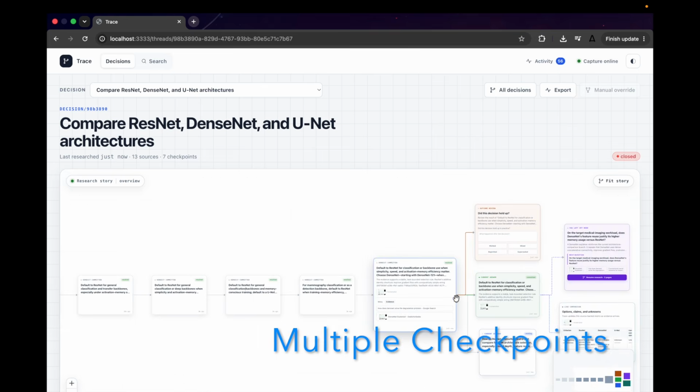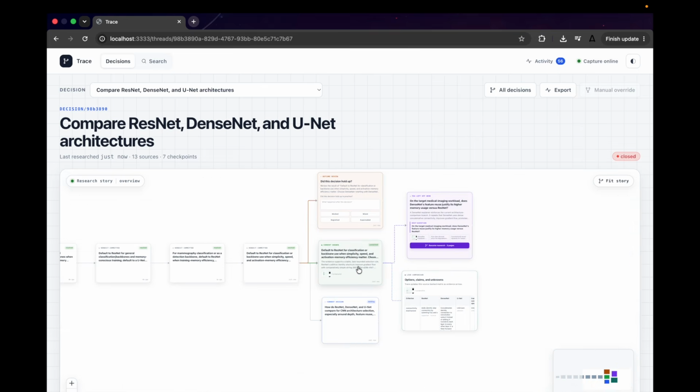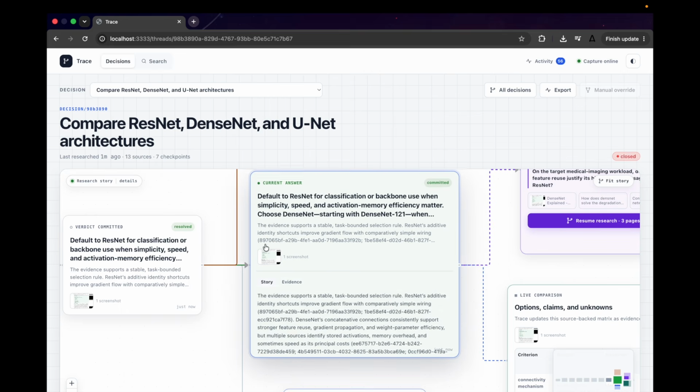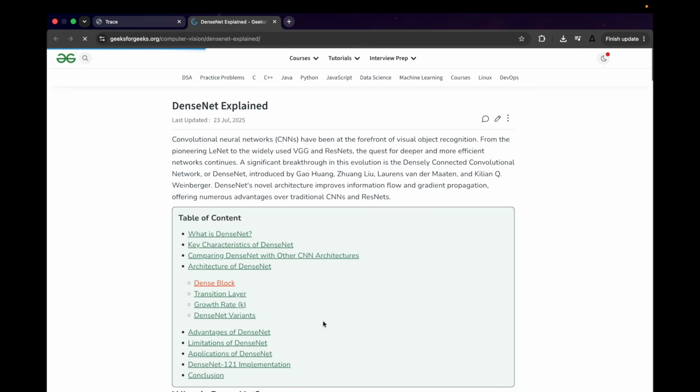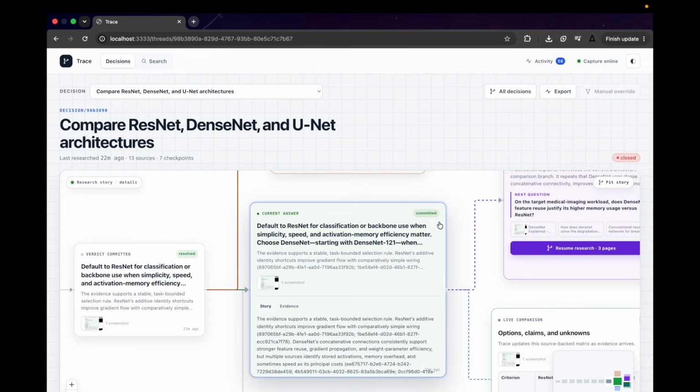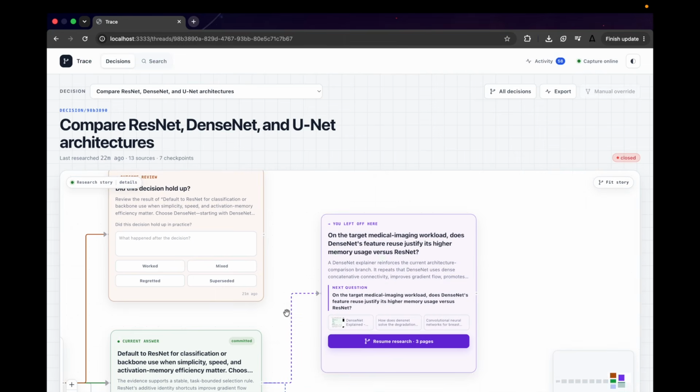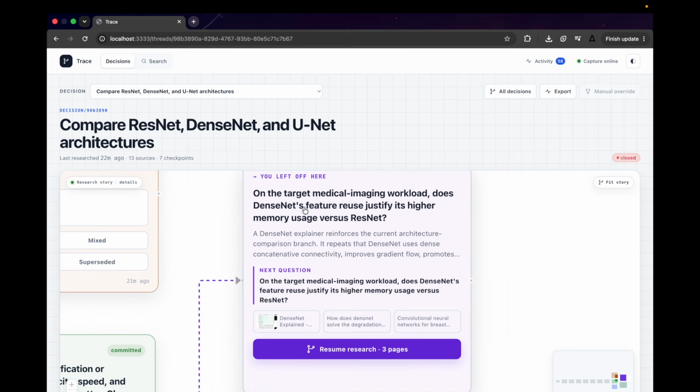This map is the actual research story. I can see what I believed at each checkpoint, the sources and screenshots behind it, and the answer Trace currently recommends. The screenshot is stored locally, and my configured AI can use it as context to understand the evidence.